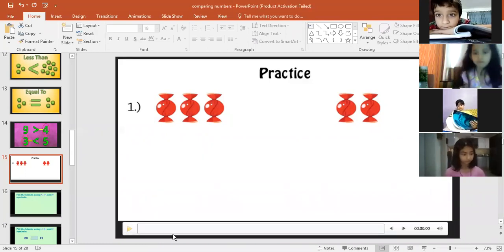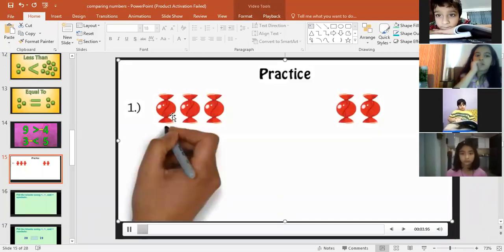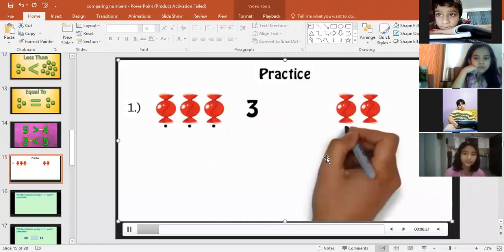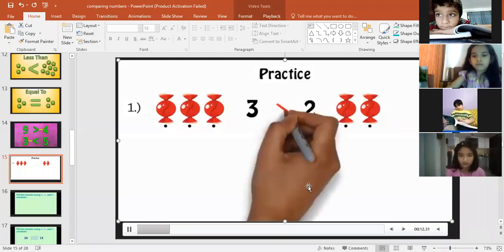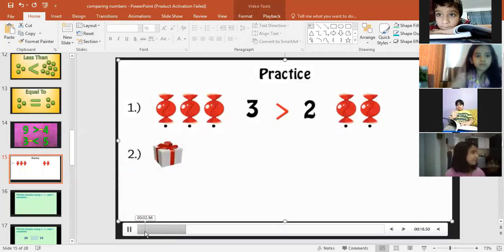Okay, in this example number 1, these are 3 sweets. 1, 2, 3. And here are 2 sweets. So which is the greater number? Hurry up, hurry up. You have to tell me with the fingers. 3 is the greater number. Very good, Zunaira.